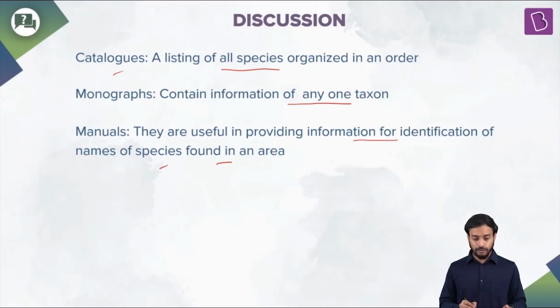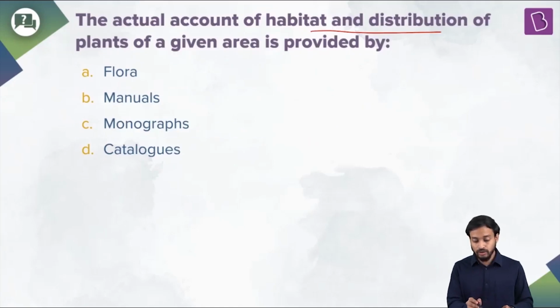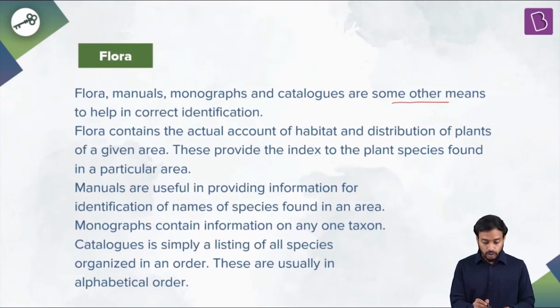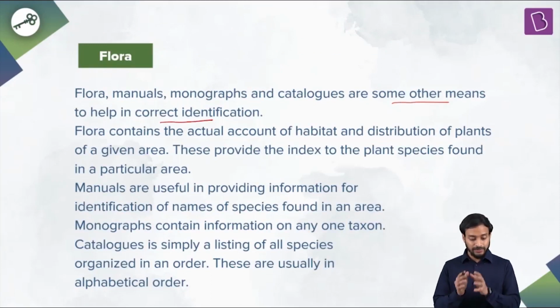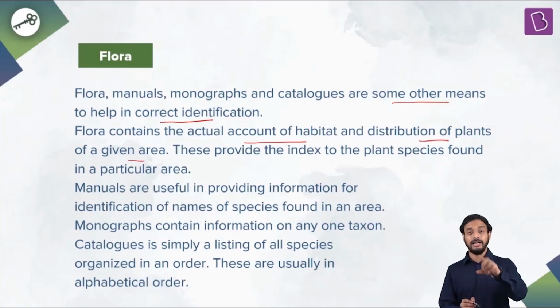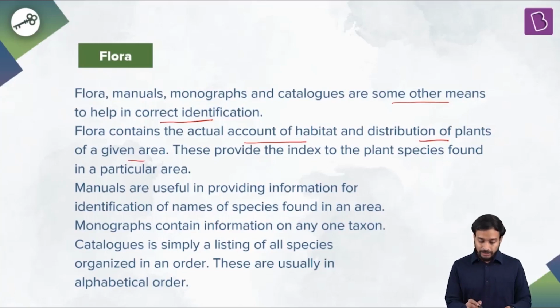Now, the answer would be, let's see the question once more. Actual count of habitat and distribution of plants of a given area. Just plants. It's flora. Yes. Fine. So flora, manuals, monographs, and catalogs are some other means to help in correct identification of organisms. Fine. If you talk about flora specifically, it contains the actual count of habitat and distribution of plants in a particular area. These provide the index to the plant species found in a particular area.